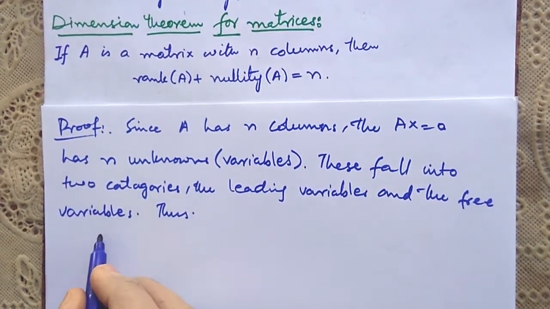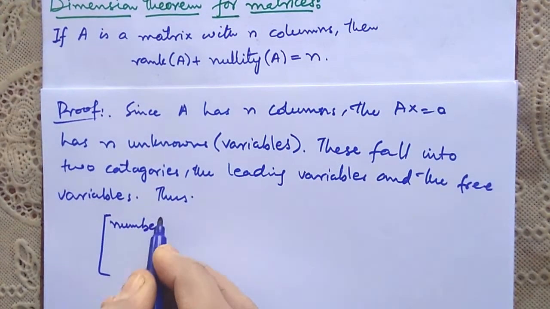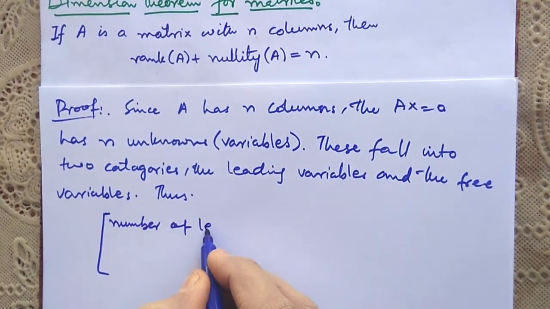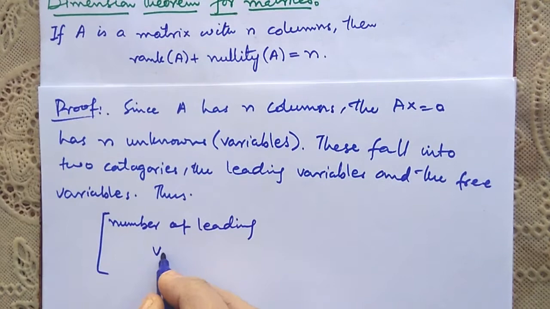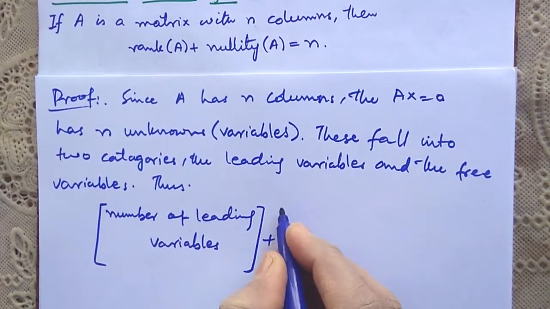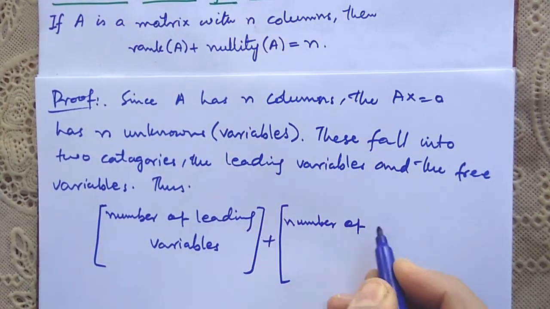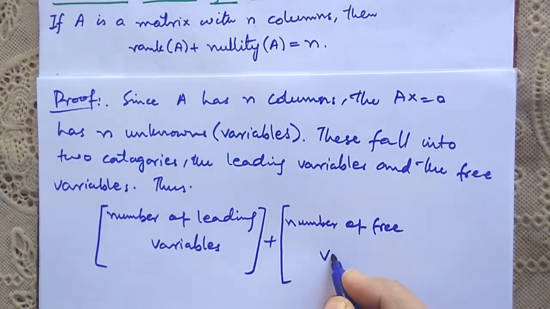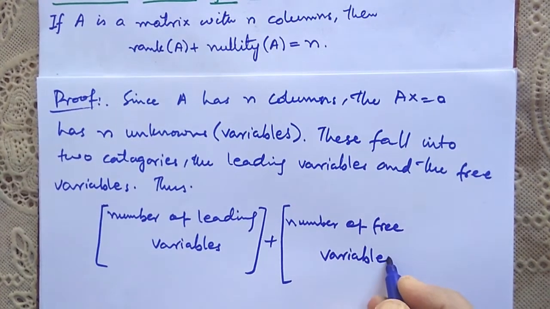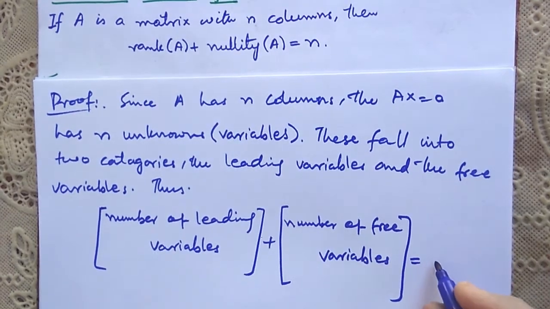Thus we can write number of variables, number of leading variables plus number of free variables is equal to total number of variables, that is n.